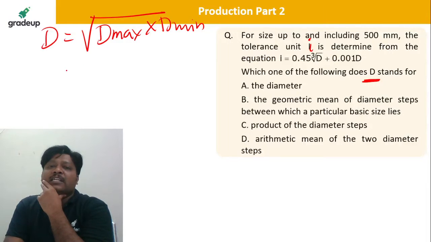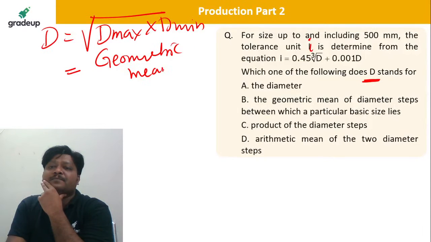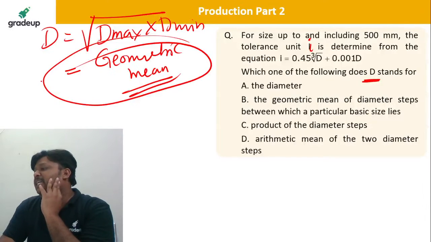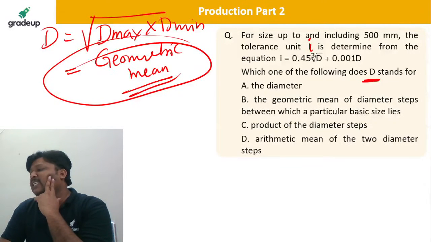That is the geometric mean we are getting. Yes, geometric mean. Correct, correct. Come on.